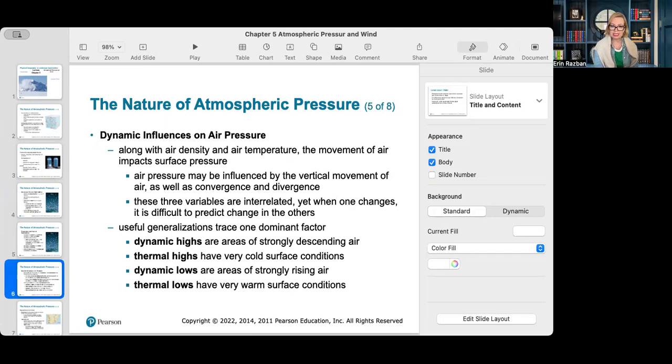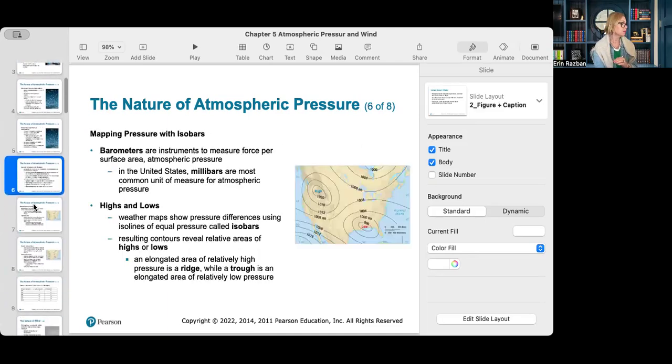The atmosphere is dynamic, with pressure constantly changing due to various factors. When air descends strongly, it creates high pressure systems at the surface, what we call dynamic highs. Conversely, rising air creates low pressure systems or dynamic lows. Temperature plays a role too. Very cold surface conditions often create thermal highs, while warm conditions typically create thermal lows.